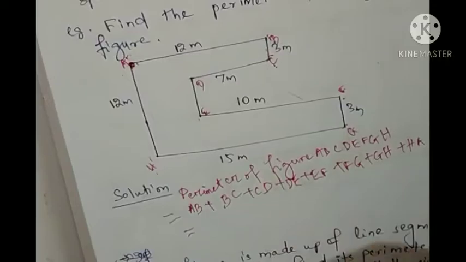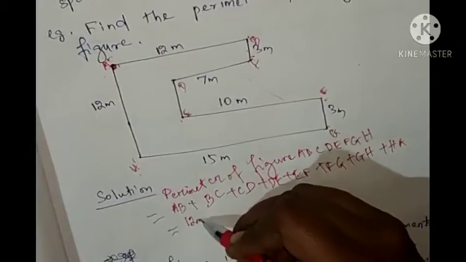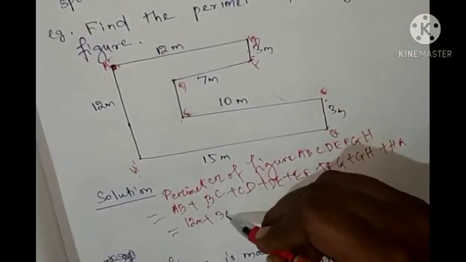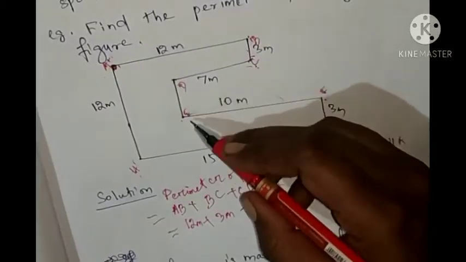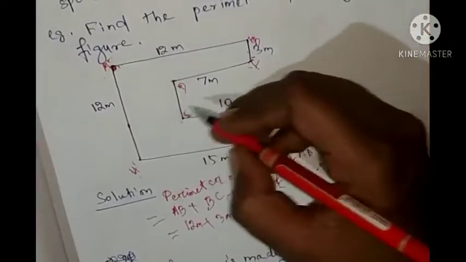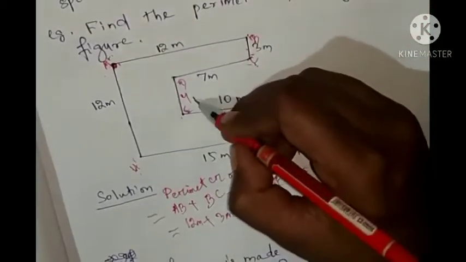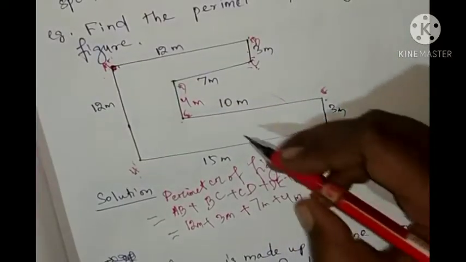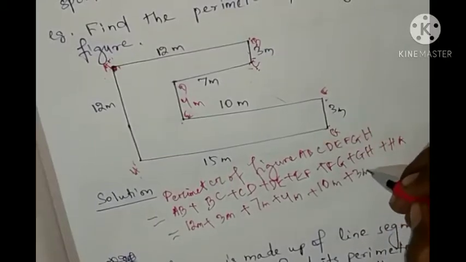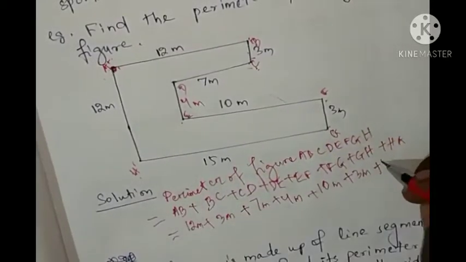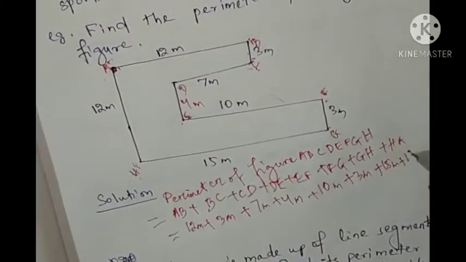So now we will write the measurements. AB is 12 meter plus BC is 3 meter plus CD is 7 meter plus DE is 4 meter plus EF is 10 meter plus FG is 3 meter plus GH is 15 meter plus HA is 12 meter.